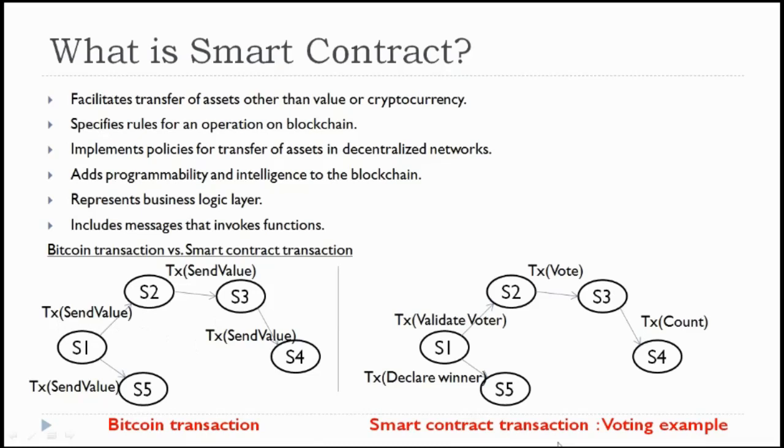But in case of smart contract transaction, we have the same type of states, but these states are varying from different transactions. That means smart contract is somewhat elaborate, somewhat bold, to accommodate multiple events, and with these multiple events, multiple state changes will happen.